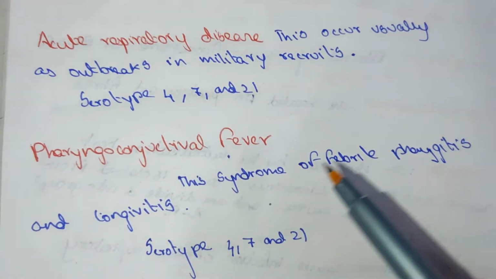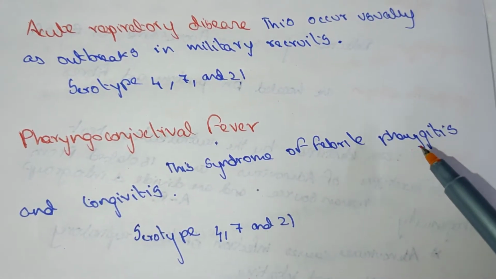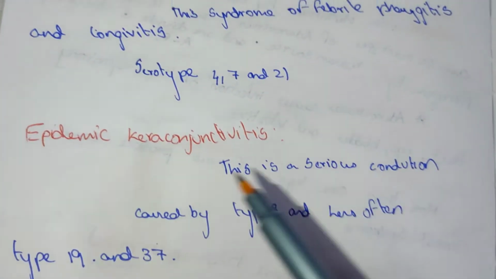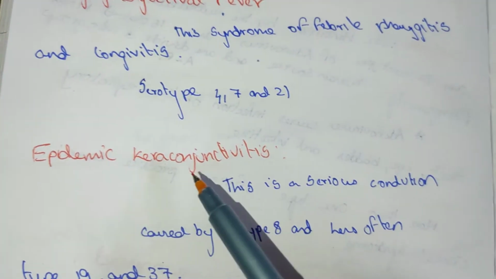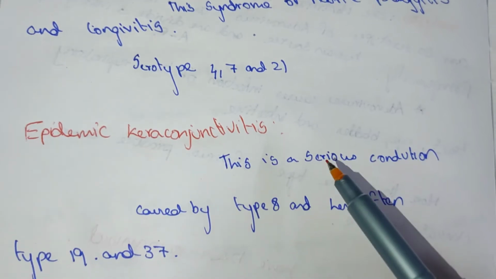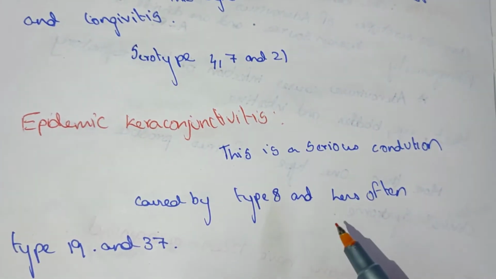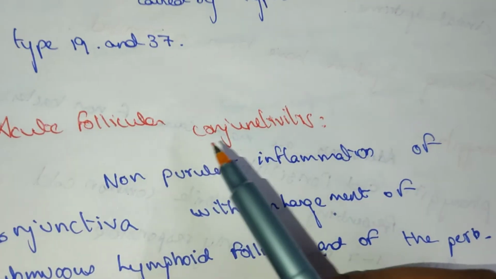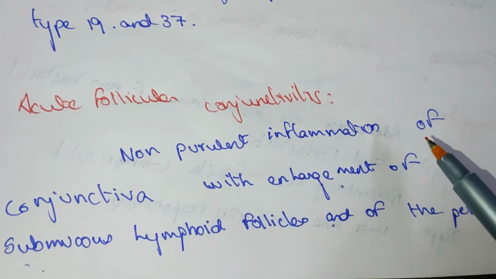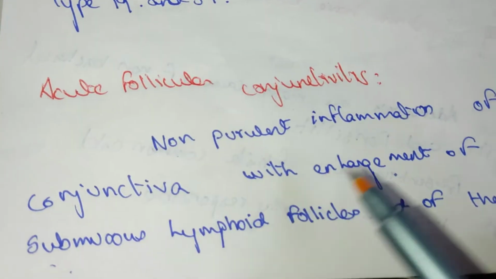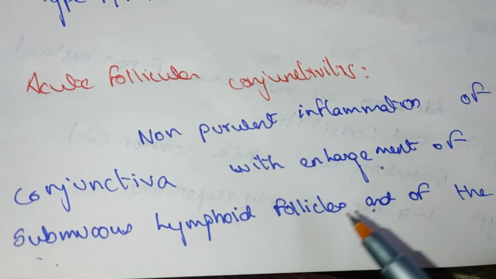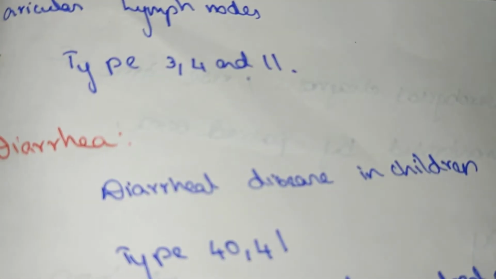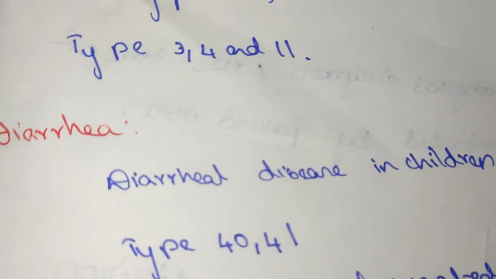Pharyngoconjunctival fever. This syndrome is febrile pharyngitis and conjunctivitis. The serotypes are 4, 7, and 21. Epidemic keratoconjunctivitis. This is a serious condition caused by type 8 and, less often, by types 19 and 37. Acute follicular conjunctivitis. Non-purulent inflammation of the conjunctiva with enlargement of submucous lymphoid follicles and periauricular lymph nodes. Types 3, 7, and 11.